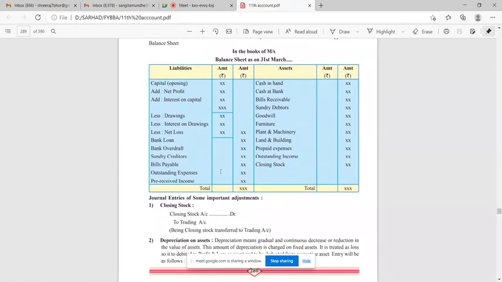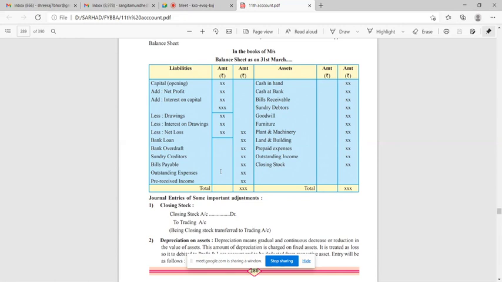This is the format of balance sheet. Firstly, you have to take capital, that is opening capital balance. In capital, you have to add net profit, add interest on capital, take the total, and deduct from that the amounts or goods which are withdrawn by the proprietor for personal use, that is drawings. Okay, then interest on drawings, and if you have net loss, then you have to deduct that loss from the available amounts. Then again, bank loan, bank overdraft, sundry creditors, bills payable, outstanding expenses, and pre-received income.